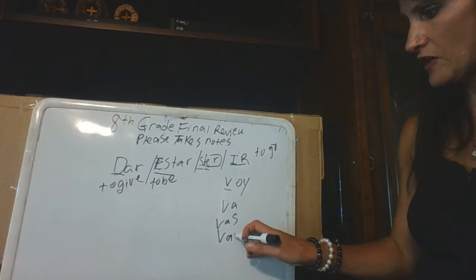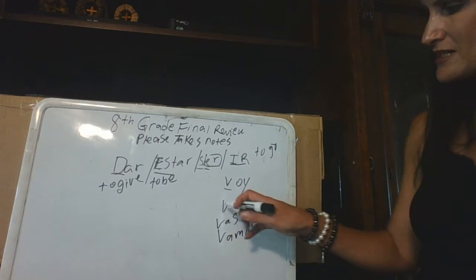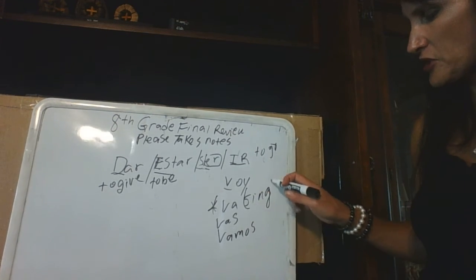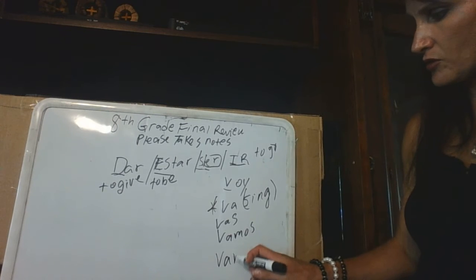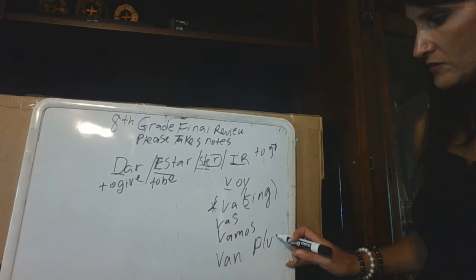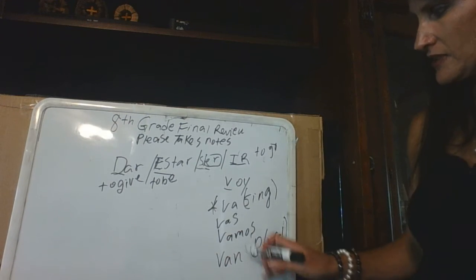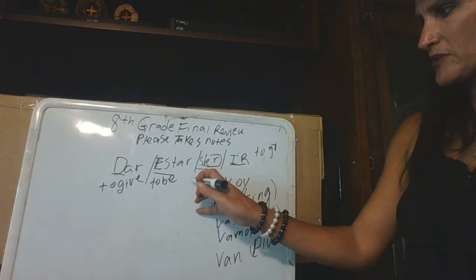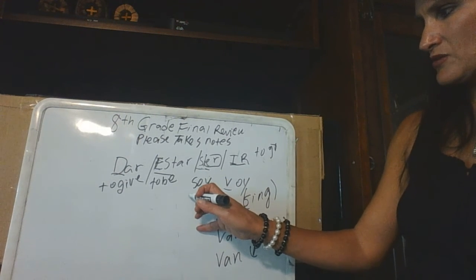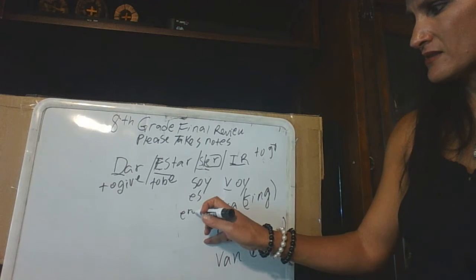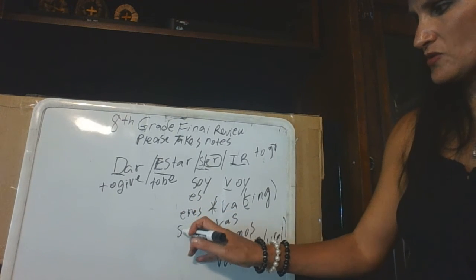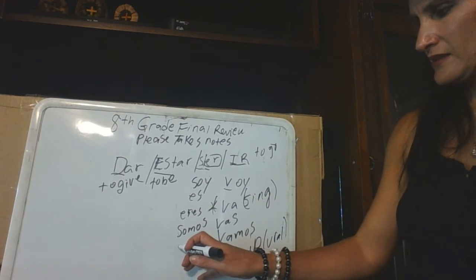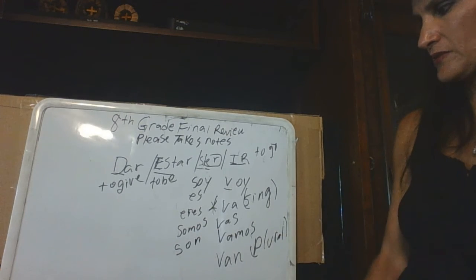vas, vamos. And the only thing I'm going to say is this is singular. So all of your singular subjects would be va, and this is plural. So all of your plural subjects would be van, okay? And then I only conjugated part of it because you should know the rest. This would be yo soy, usted es, tú eres, and then it's going to be somos. And this one is singular, okay? And then son is plural, okay?